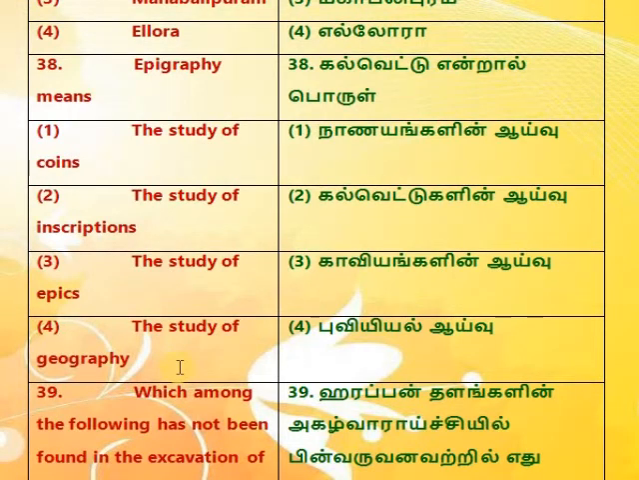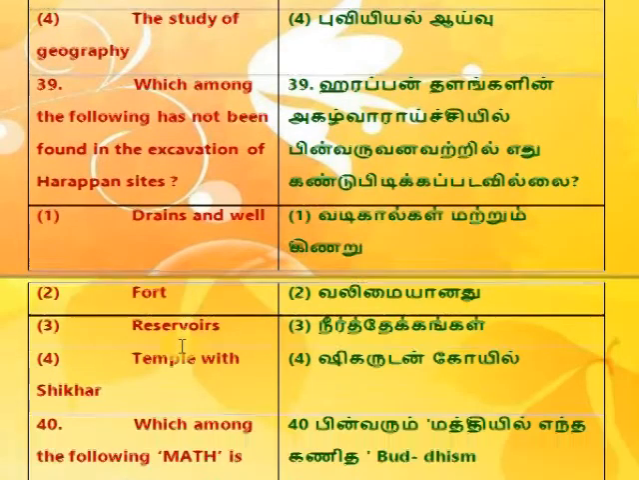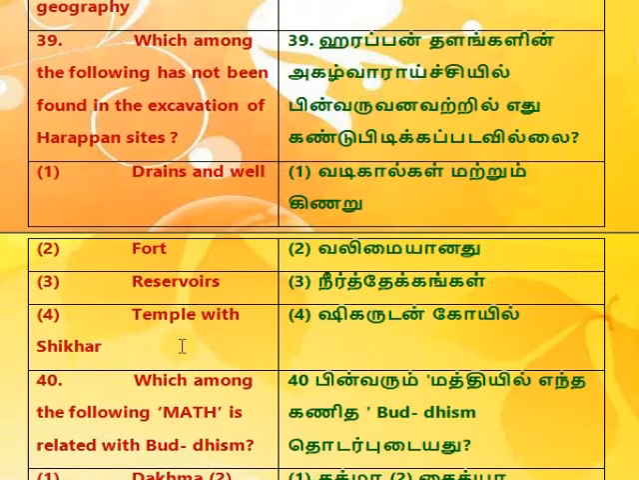The study of coins. 2. The study of inscriptions. 3. The study of epics. 4. The study of geography. 39. Which among the following has not been found in the excavation of Harappan sites? 1. Drains and well. 2. Fort. 3. Reservoirs. 4. Temple with shikhara.